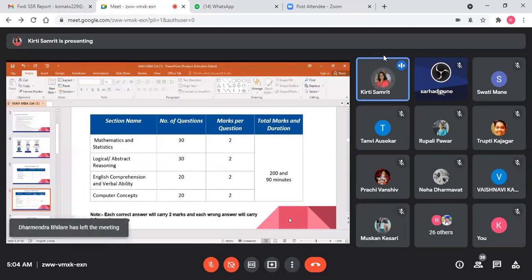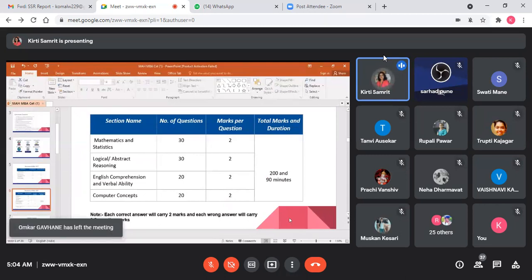Yeah. And so now, students, the major difference in preparation between MBA and MCA CET: remember, always, in MCA CET there is negative marking. So unnecessarily you don't have to pick all the answers, because it will increase your negative score instead of your positive score. So always try to solve those questions for which you are sure these are the correct answers. Try to attempt those questions first and then focus on the remaining questions.